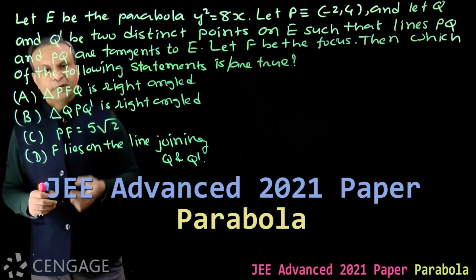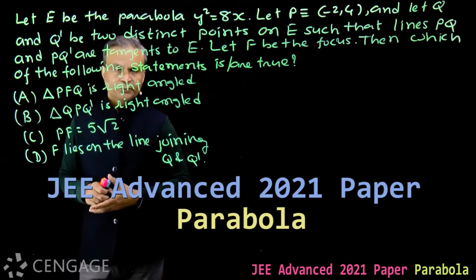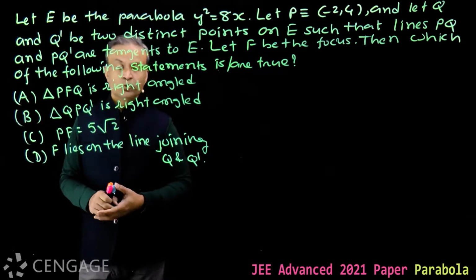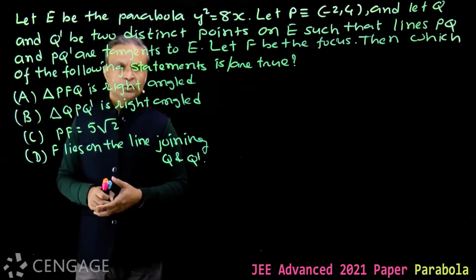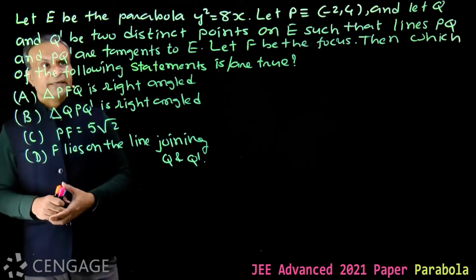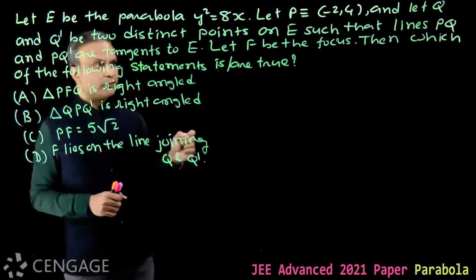Okay, now we have a question from parabola in the multiple correct answer type category. This is a very simple question if you know the properties of a parabola and its tangent. Question is, let E be the parabola y square is equal to 8x.